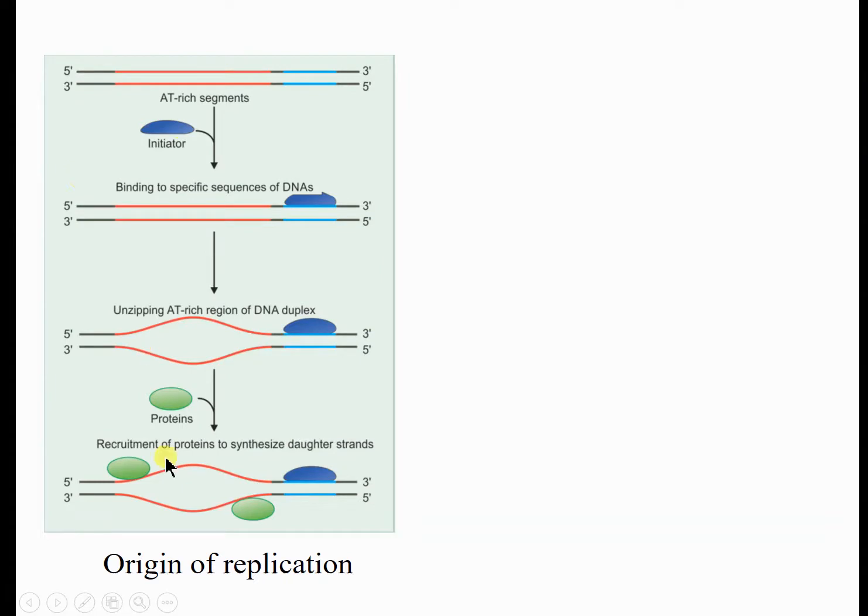So this is the origin of replication. You can see one small portion of the double-stranded DNA is taken. It is an AT rich segment, recognized by the initiator or DnaA protein. They will bind there, and unzipping or separation occurs by the helicase enzyme. Then the actual proteins, that is DNA polymerase, or first primase, will come. Then polymerase will come for its action.